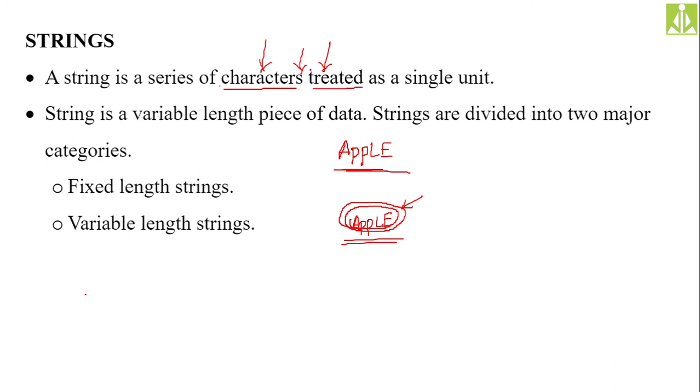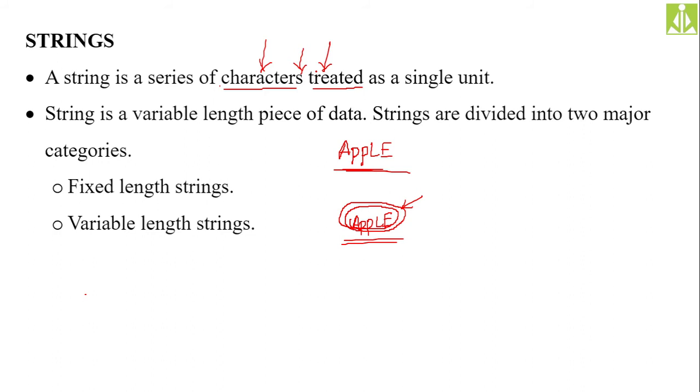Here in C language there is also a problem: how are we going to separate the strings one from another? To do that we have two concepts, using which the strings can be separated, or categorized.